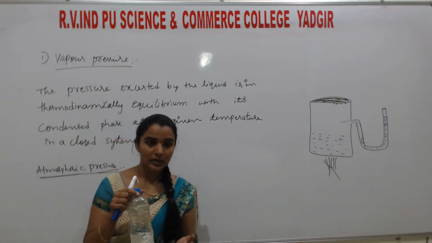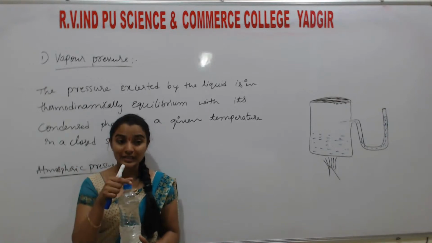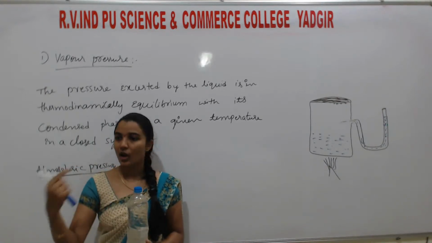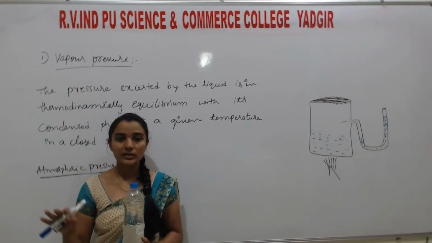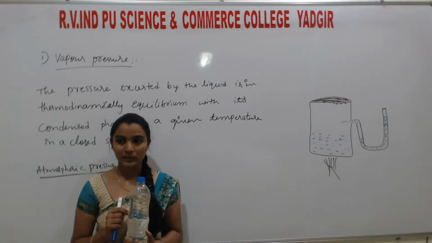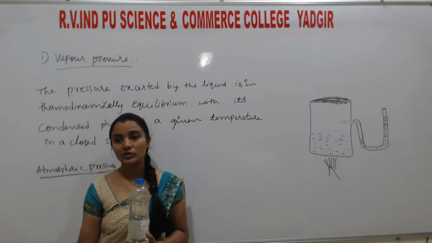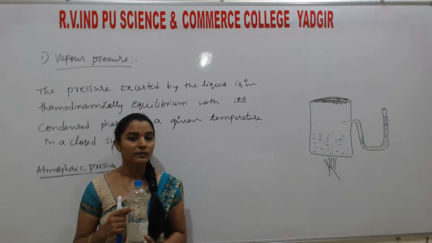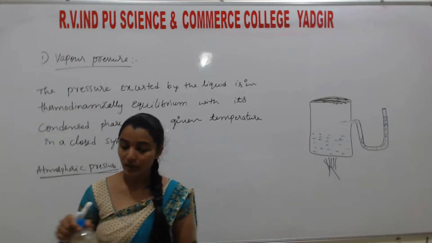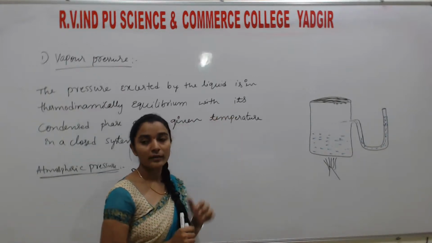Understood? So what I am telling is, if we keep this vessel anywhere, the inside system is a closed system. Outside system is other. Outside system is air. Inside system is water. Understand? So vapor pressure in water is different. Vapor pressure outside of this bottle is different. Okay? So when it starts to boil, that is explained by the relation between vapor pressure and the atmospheric